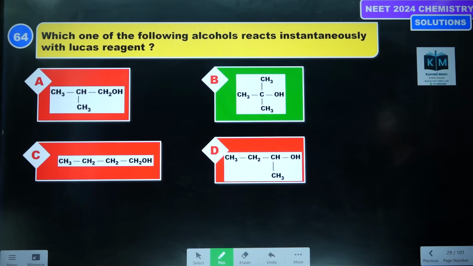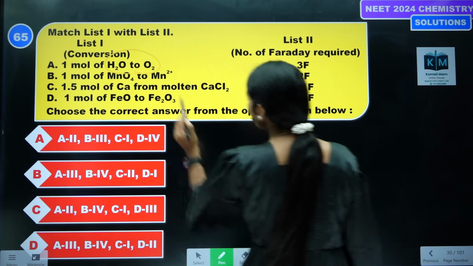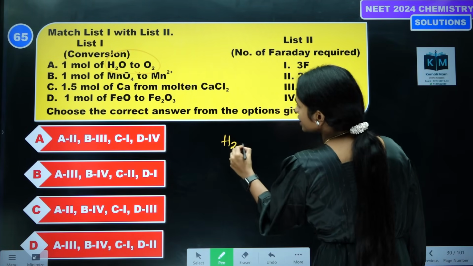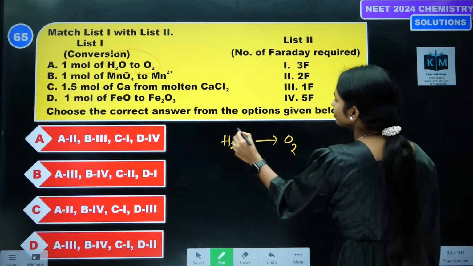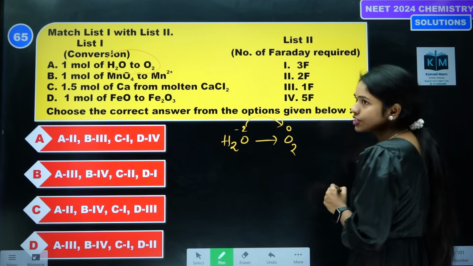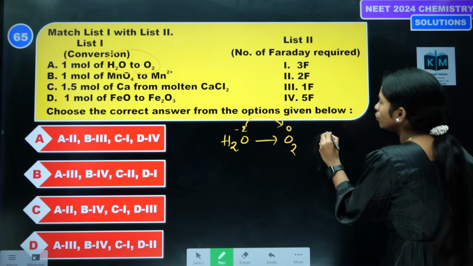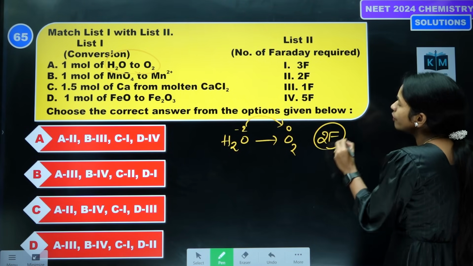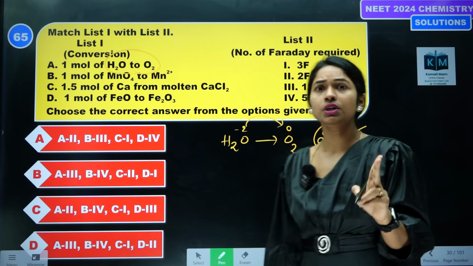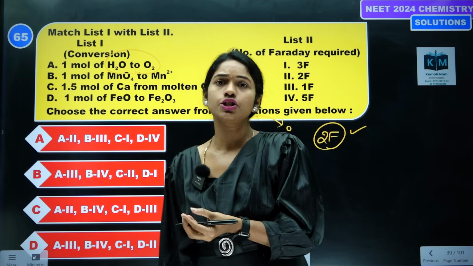Next question. 1 mole of H2O changes to O2. Tell me fast, what is your answer? -2 to 0. What is the change in oxidation state? 2 units change. So 2 units change means 2 Faraday. 2 electrons change means 2 moles of electrons, which means 2 Faradays is the change.